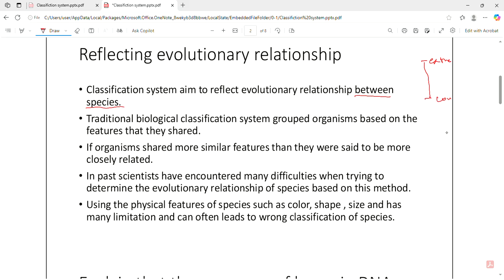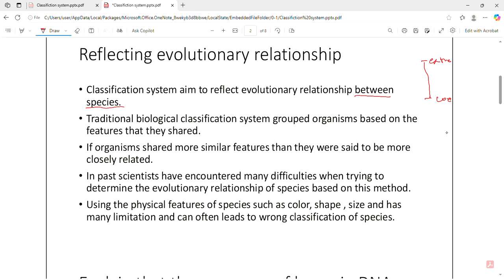Traditional biological classification system grouped organisms based on the features that they share. So the scientists in the past used to group organisms according to their features. If organisms shared more similar features, then they were said to be more closely related.